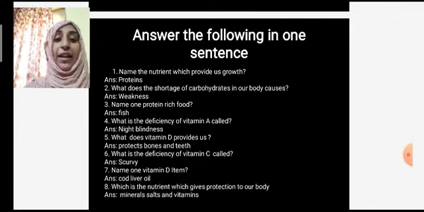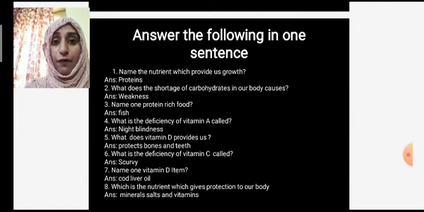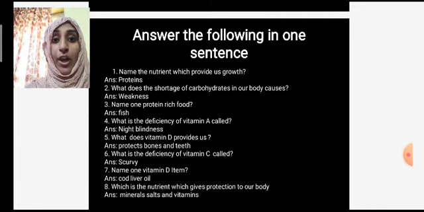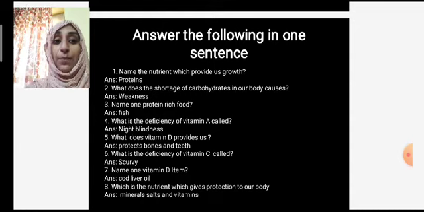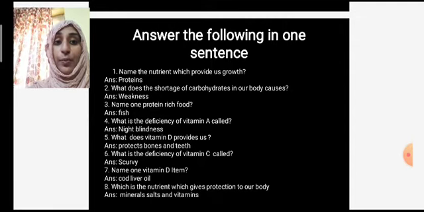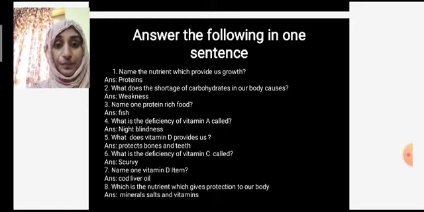Okay. Then let's go with another question. What is the deficiency of vitamin A called? The deficiency of vitamin A is called night blindness. Deficiency of vitamin A causes the disease called night blindness. What does vitamin D provide us? Vitamin D protects our bones and teeth.